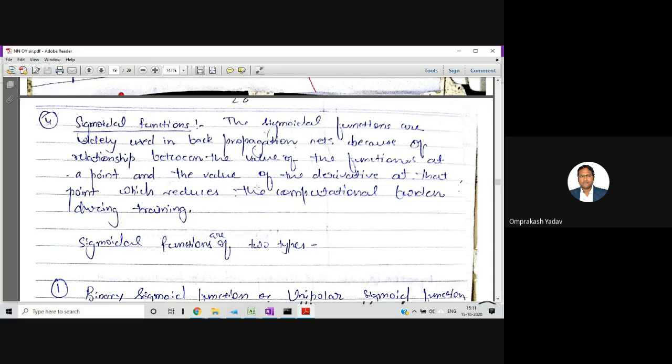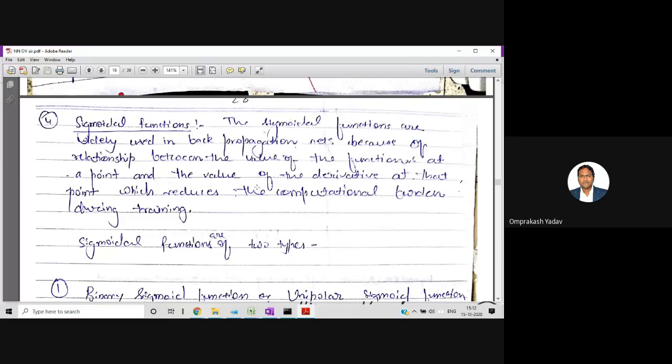Sometimes in the back propagation network, we first have to calculate the output of the input function. Then we take the derivative of that input function. Whatever equation of the input function we have in the x term, we take the derivative of that function, substitute that value again in the derivative, and then find the output.